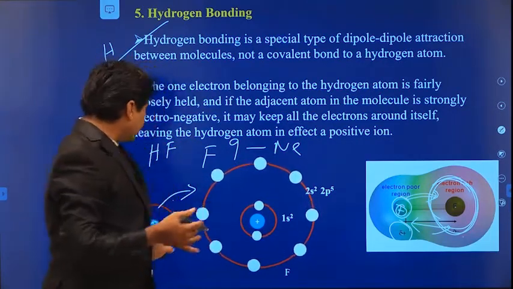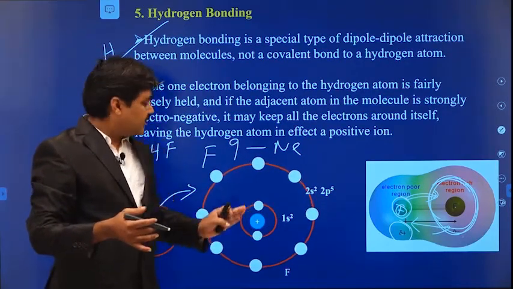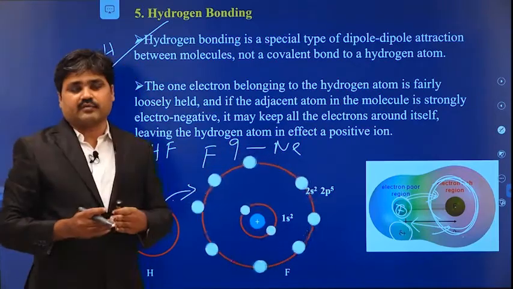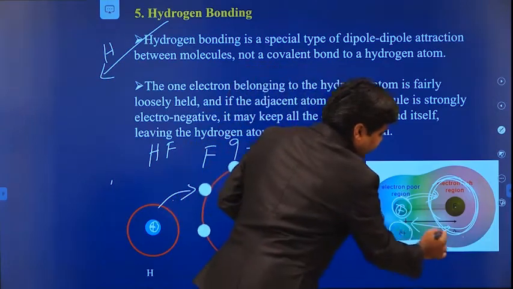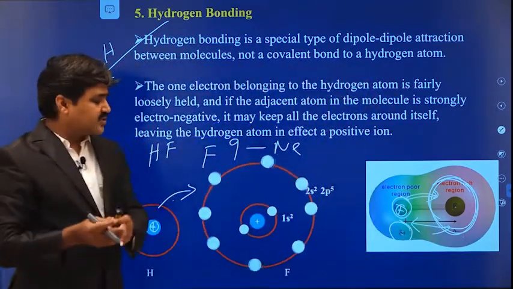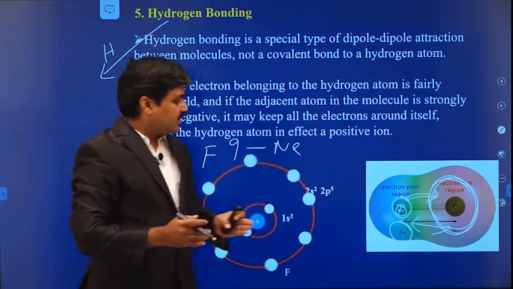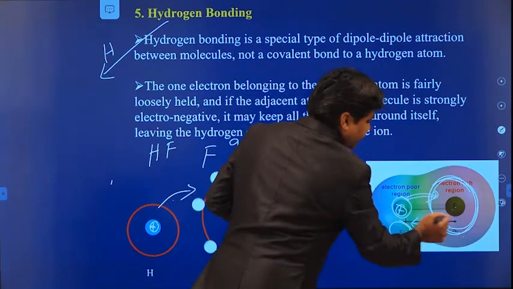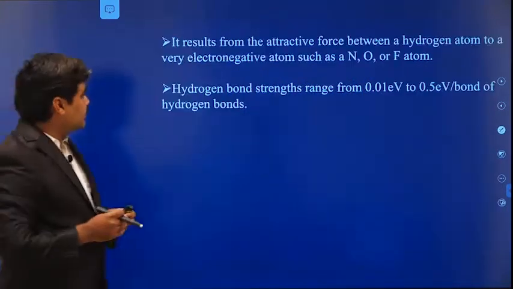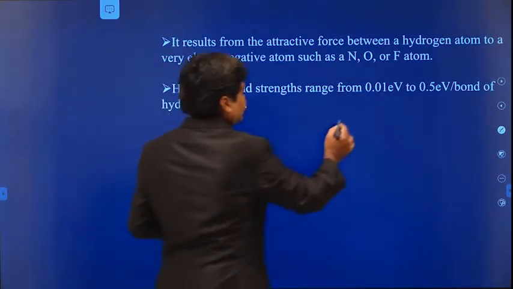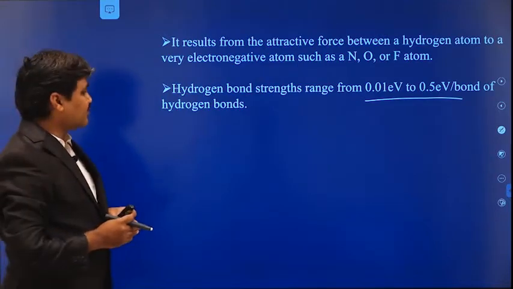Hydrogen is left with only positive charge. The electron accepted by the electronegative atom spends most of its time with the fluorine atom, so the dipoles are forming. The dipole forms around a particular direction, so these bonds are said to be directional in nature, because here we have positive charge and here we have negative charge. Due to this separation of positive and negative charge, dipoles are formed. The hydrogen bond strength is very poor, from 0.01 electron volts to 0.5 electron volts.